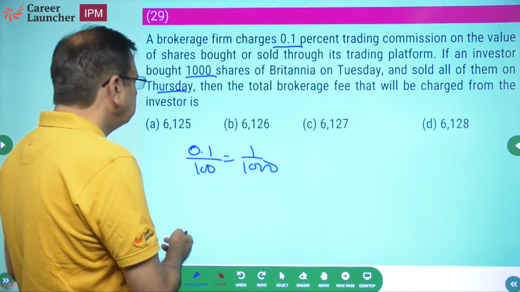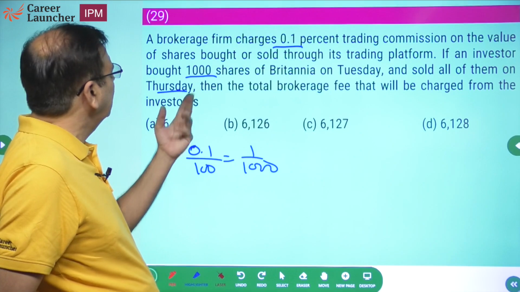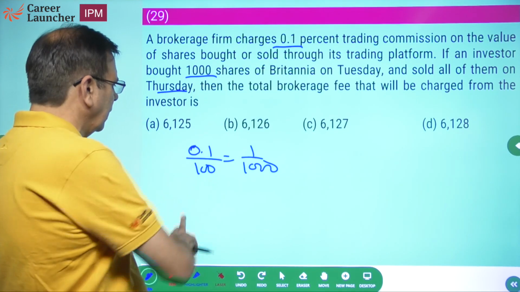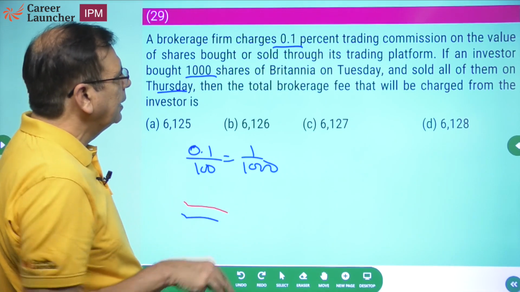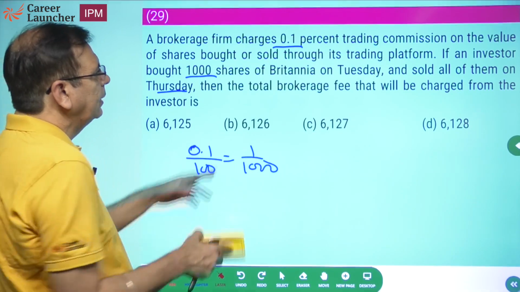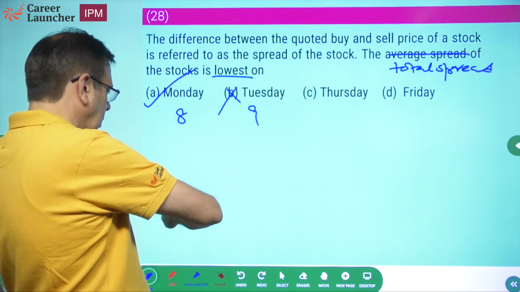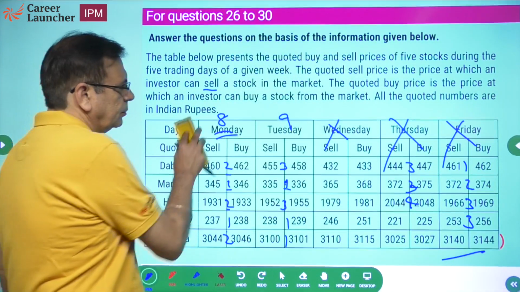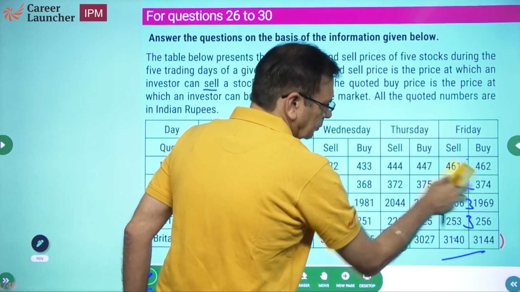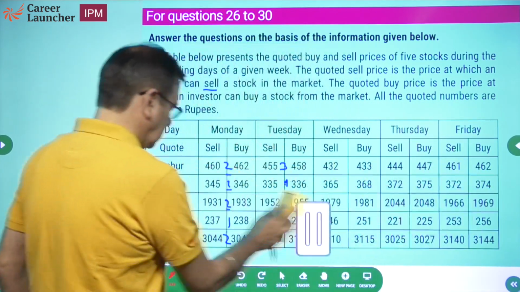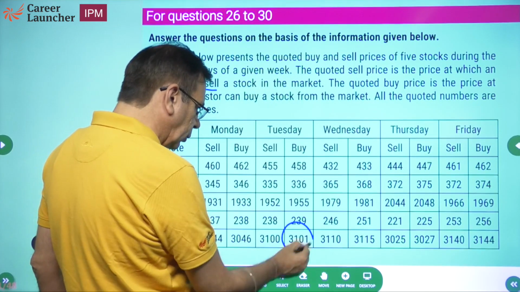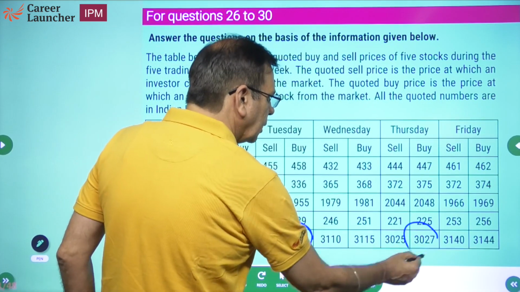So let us assume he bought not 1,000 shares. We would like to look at only one share and see what happens. We are looking at Britannia. He bought Britannia on Tuesday and sold all of them on Thursday. So where is Britannia? He purchased Britannia on Tuesday and sold all Britannia on Thursday.